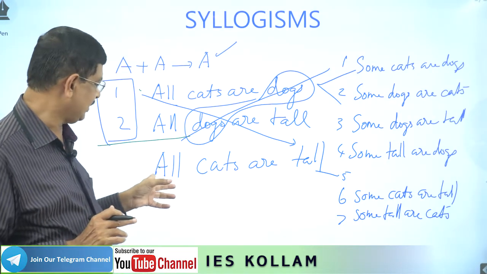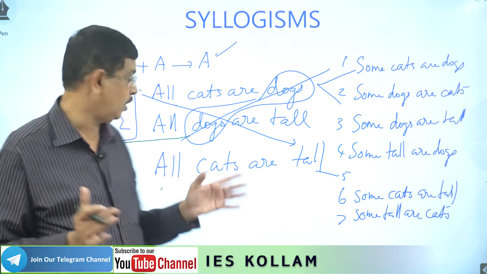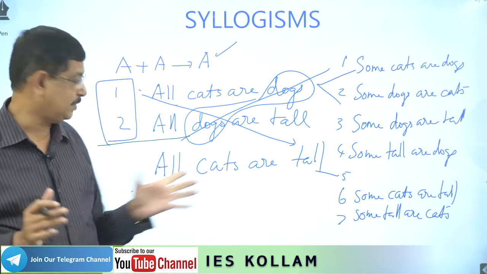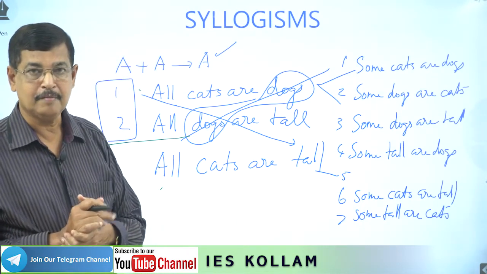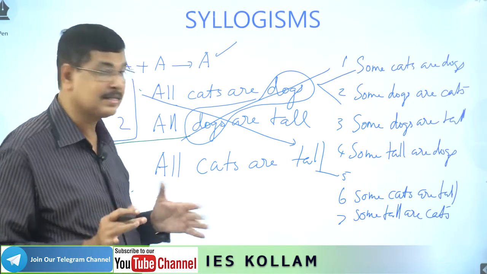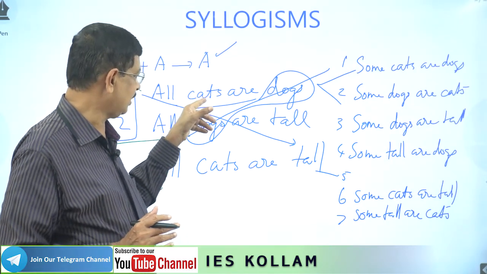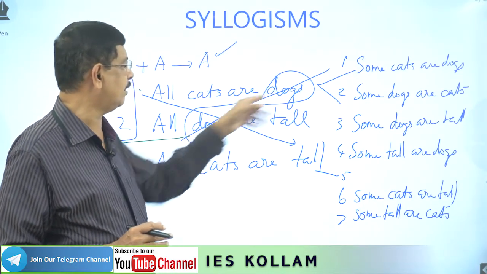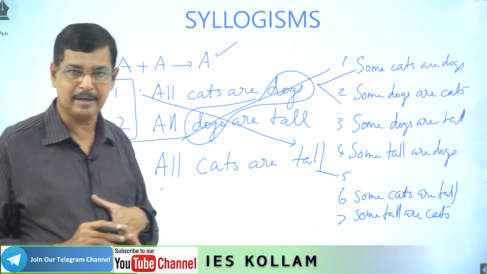Here we have to check all cats are tall. Cats and tall, these are the subject and predicate. We have to check where they are placed in the statements. Cat is the first statement's subject. Tall is the second statement's predicate. Then the common term is there, that is cancelled. Then all cats are tall, that will be the final.